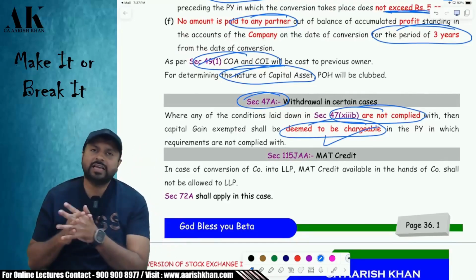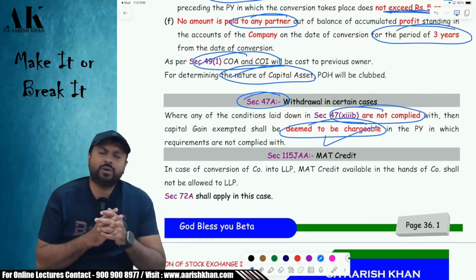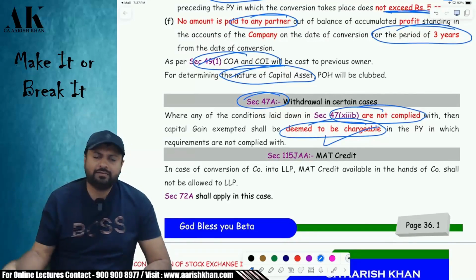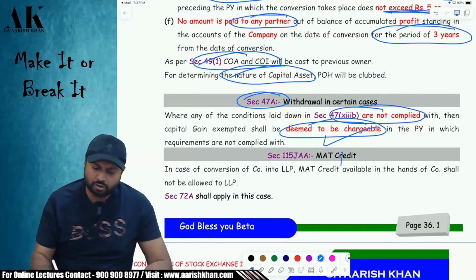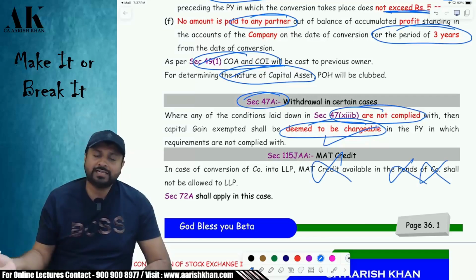Okay. Then, sir, if a company is getting converted into an LLP, what about the MAT credit of the company? Can the MAT credit also be carried forward? No, the MAT credit of the company will lapse. That cannot be given to what?